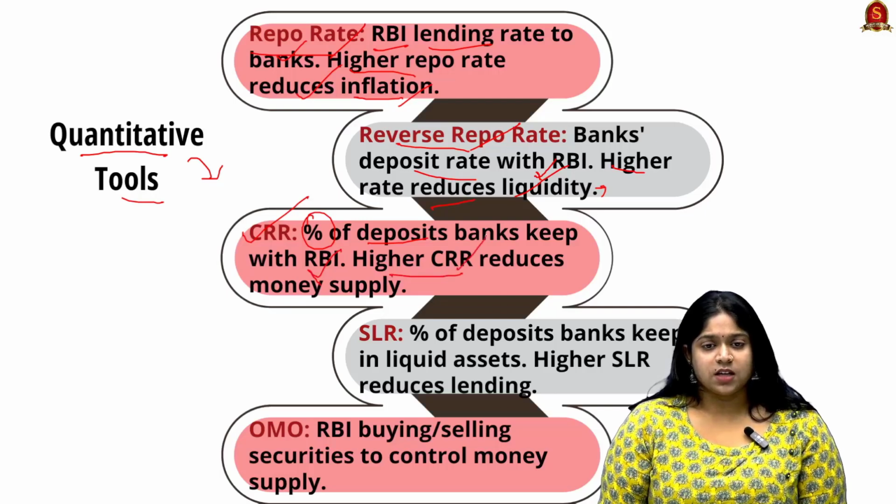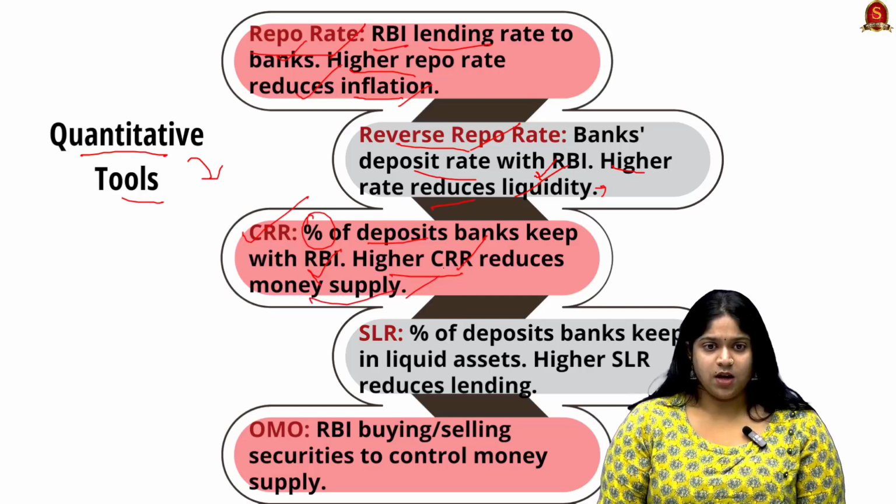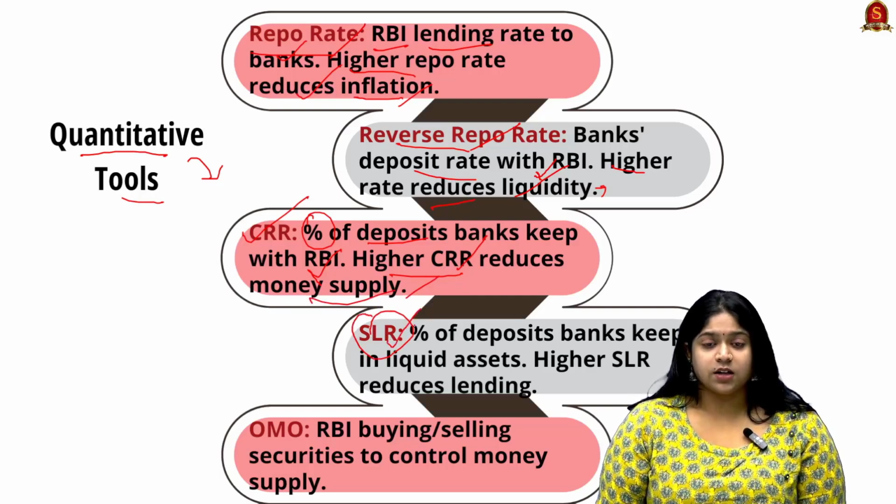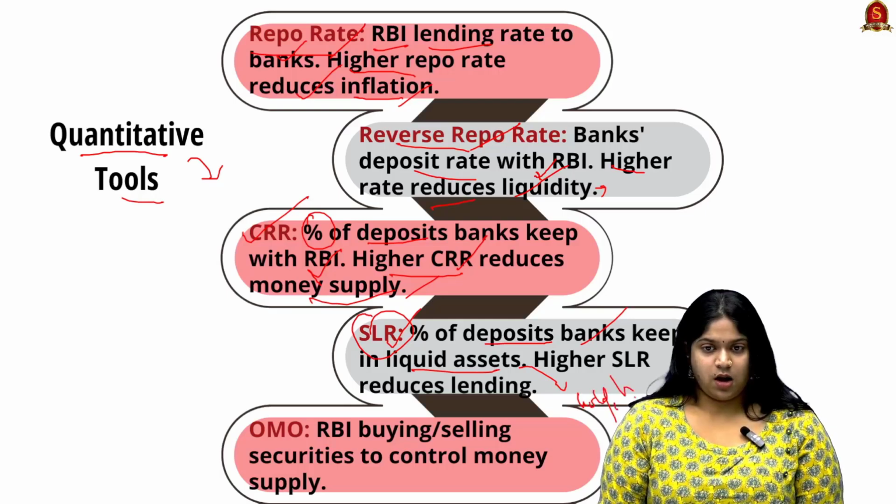Whenever the CRR is higher, it ultimately reduces the money supply. Next is the statutory liquidity ratio. Here it is the minimum percentage of deposits that banks keep in liquid assets, that is in the form of gold and bonds. So the higher the SLR, the more it reduces lending.